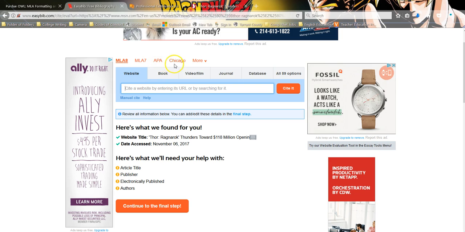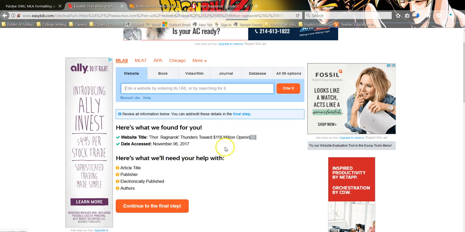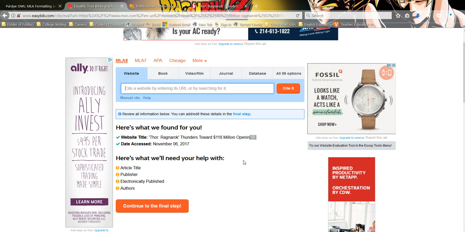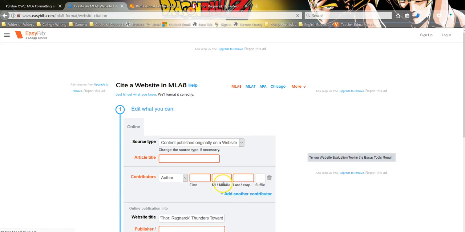If you're going to use APA, Chicago, whatever, make certain it's, number 1, citing the most relevant thing. Number 2, look at this. It's missing so much information. It's got the website title, it's got the date accessed, but it does not have the date, the article's title, a publisher, electronic publication information, or authors. I've got to fill that stuff in if I actually want it. So I continue to the final step.